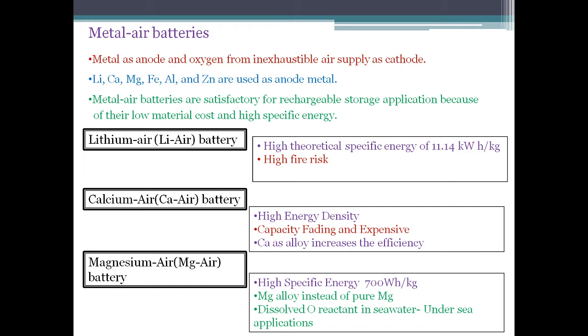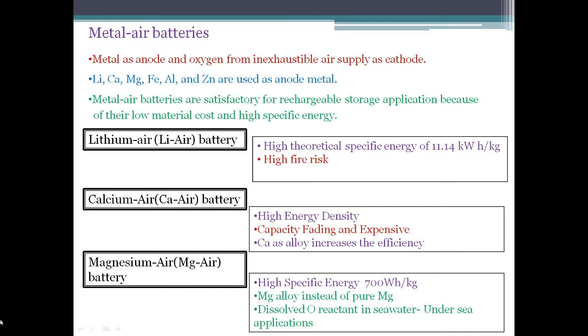So that is what we call capacity fading. So calcium air battery has this capacity fading as one of the limitations, and also it is very expensive. In order to improve the overall efficiency of this calcium air battery, we use calcium alloy as the anode instead of pure calcium.